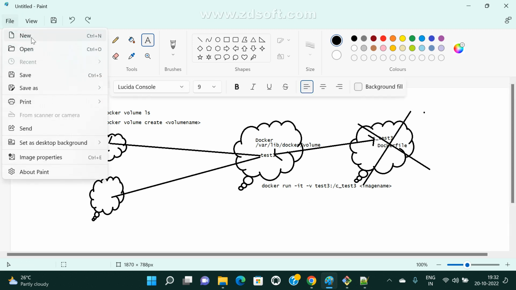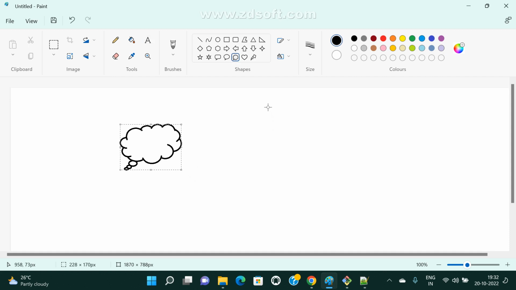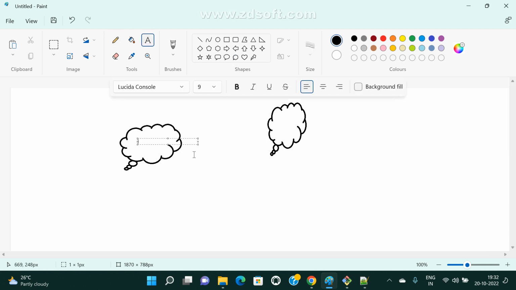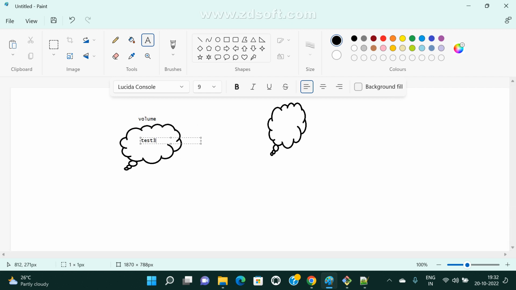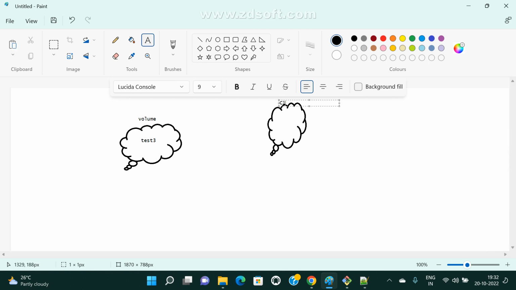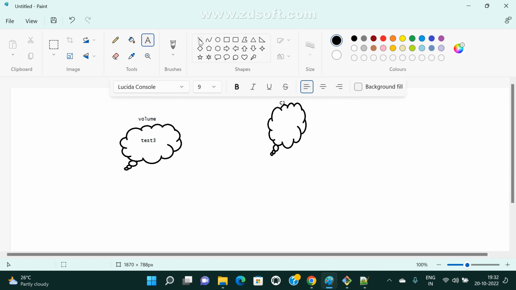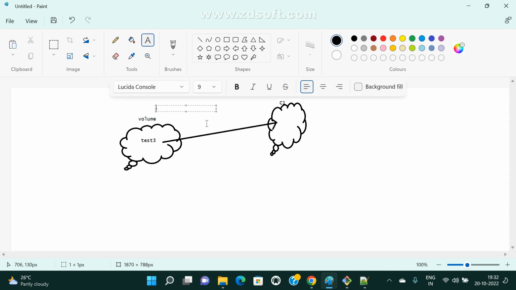Control F. Now this is my volume, right? So now I'm going to create one container. What is my volume name here? My volume name is test3. Now this volume I attach to this container. Just assume this is container one. If you want to attach, this is the command, right? Already you know, same command I am going to run. So now we are running this command.